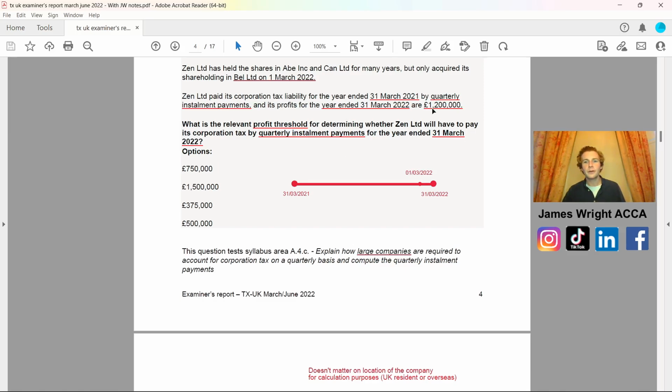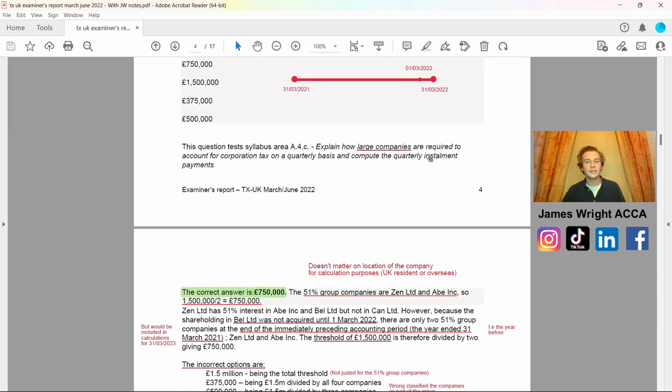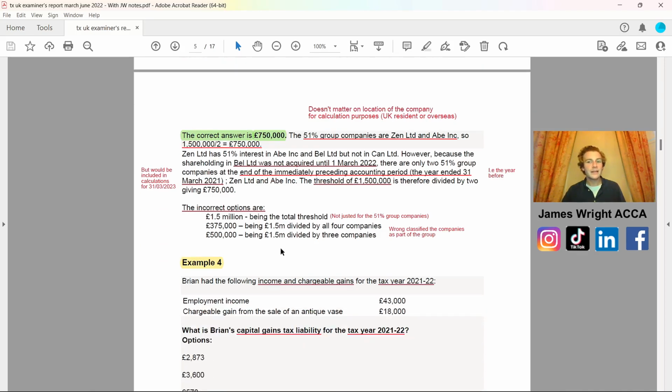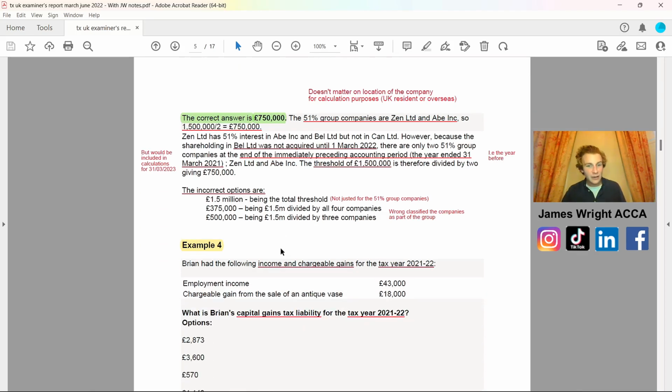Well, we had a profit of 1.2 million. We also had the correct answer being 750,000, but this is where we now have the incorrect options: 1.5 million being the total threshold, so not adjusting for the 51% group companies.